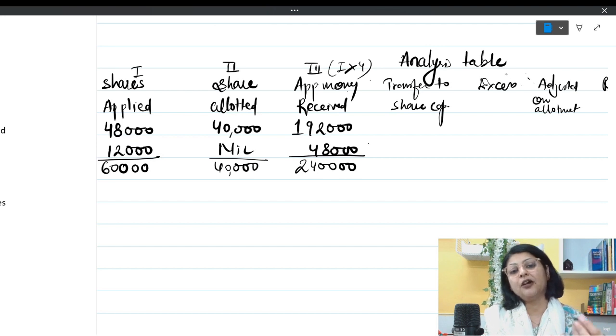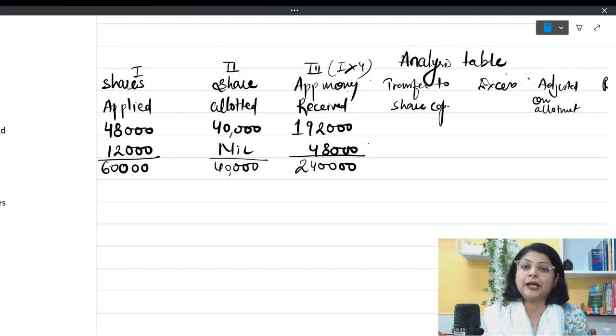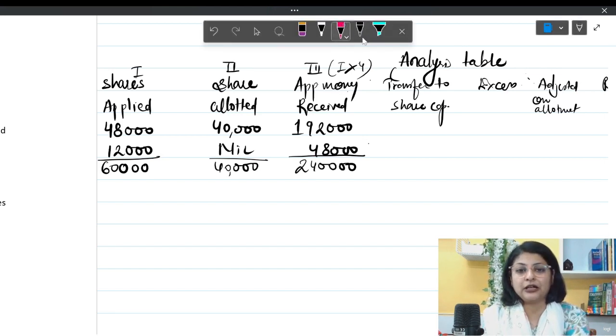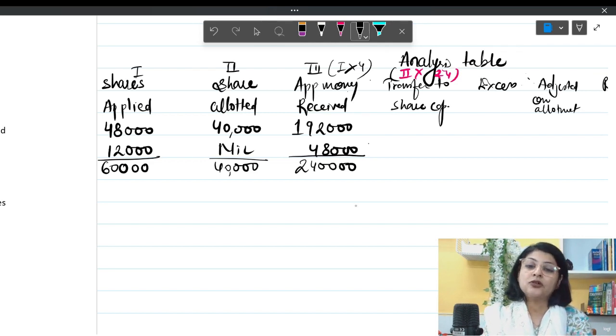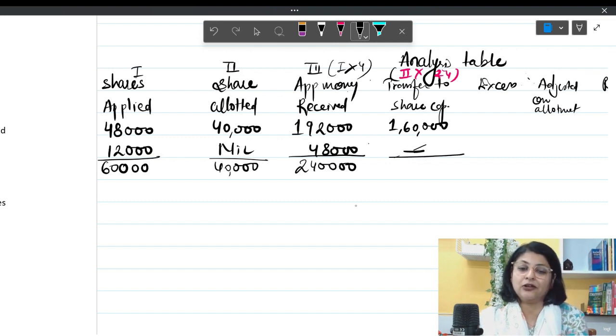Transfer to share capital. Now what is this column? Transfer to share capital means the number of shares being allotted to the shareholder multiplied by the application money. I'll write it with a different color. My column number 2 multiplied by rupees 4 gives how much is to be transferred to share capital. They have been allotted 40,000 shares. 40,000 multiplied by 4 is 1,60,000, which is the transfer to share capital, whereas here no shares were allotted, so nil multiplied by 4 is nil only. Here also I will do the total because I require this total later on.